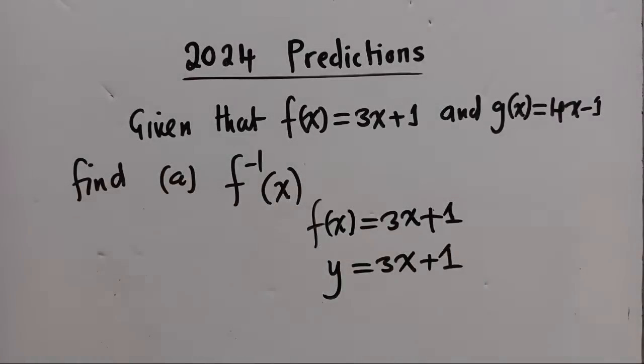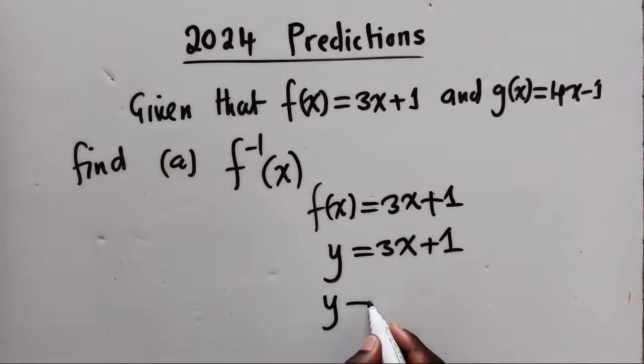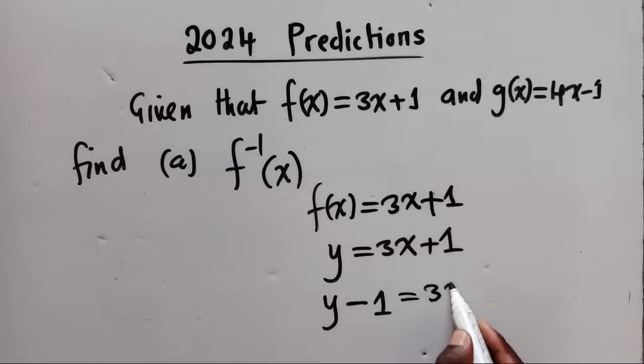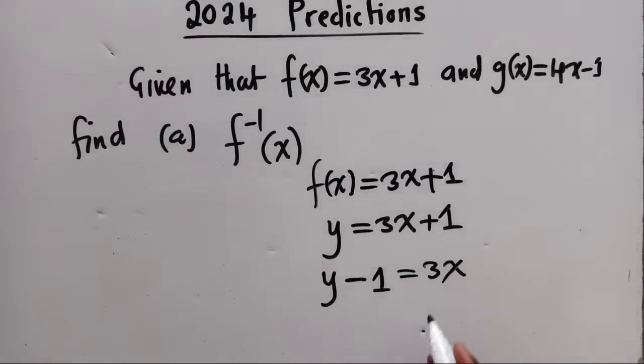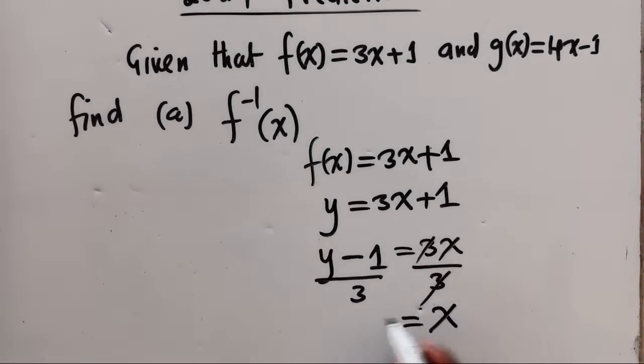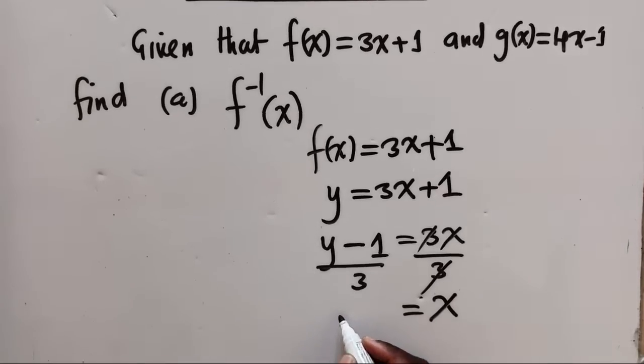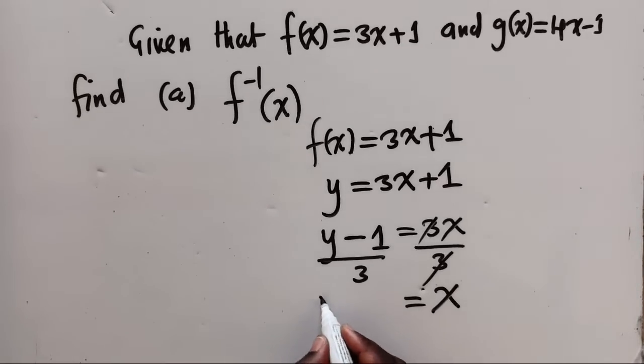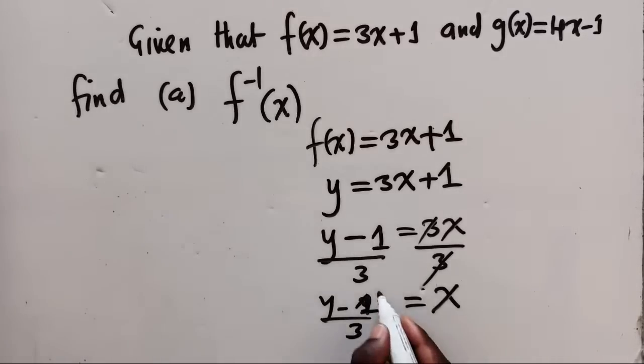The next thing here is to write y, or make x subject of the formula. So it will be like this. This one will come this side, it will be y minus 1 equal to 3x. Then we divide by 3 by 3 so that we make x subject of the formula. We shall have y minus 1 over 3. So this is our answer.